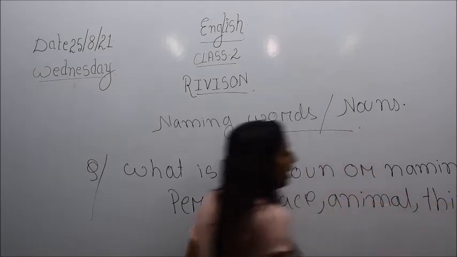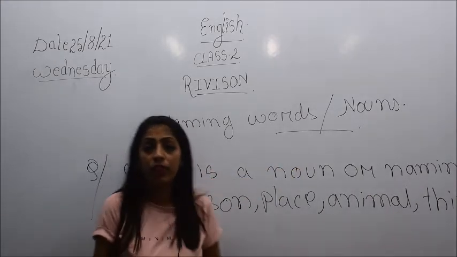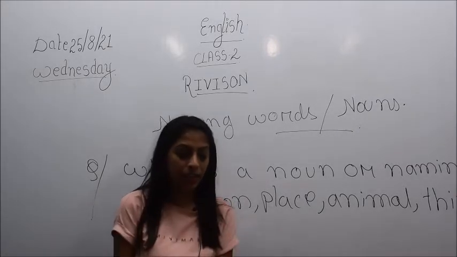So children, do not get confused between naming words and noun, they are both the same, alright. So now next we will see what is there.